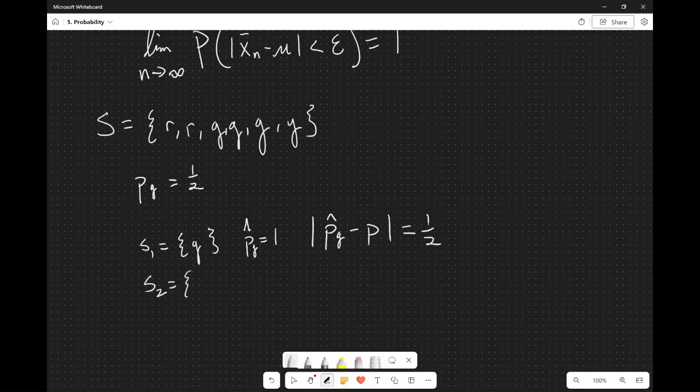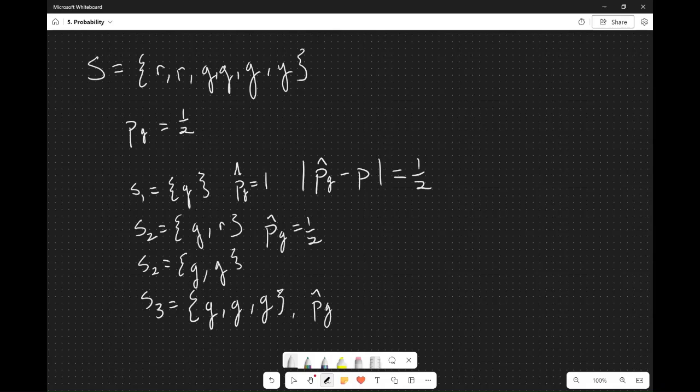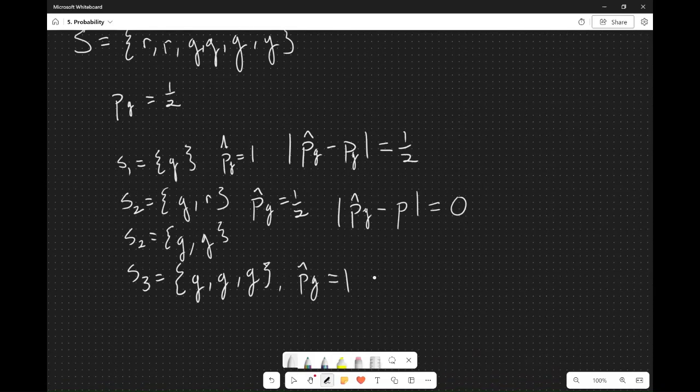So now let's pick a sample size of 2, and we're going to have a green and a red. The sample proportion of green now in this sample is equal to 1/2. So it's getting closer. Now, even if it were 2 green, so S2 could be equal to green, it would be the same. For S3, we'll just say for argument's sake, green, green, green, just to make it annoying. So now my P hat green, or my population proportion estimate, is still equal to 1. So it's 1, now it's 1/2, now it's back to being 1. And so this is now equal to 1/2 minus 1/2, which is equal to 0. But now we're back to the original green minus the population proportion of green, which is 1/2.